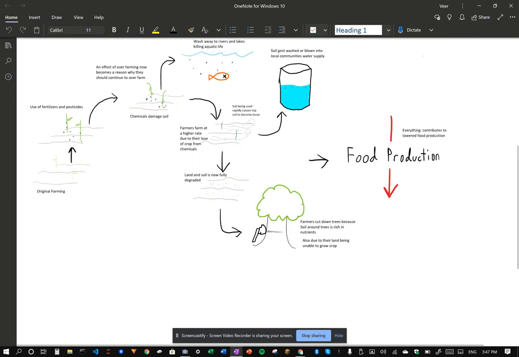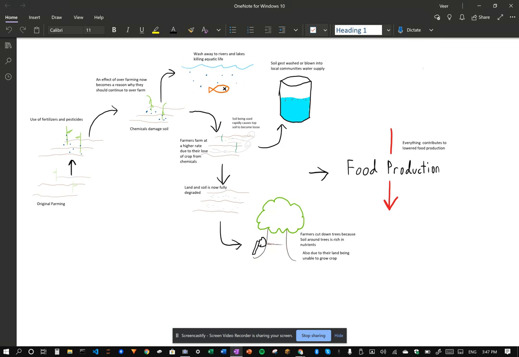This shows why and how overfarming is a severe problem and it needs to be taken seriously.